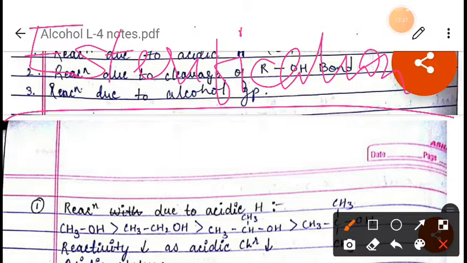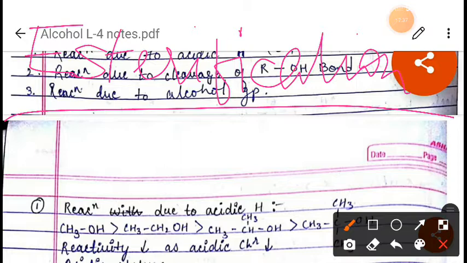What is the function of H2SO4 here? Here the H2SO4 acts as a protonating agent as well as a dehydrating agent. Here the alcohol will behave as a nucleophile, and H2SO4 will act as a protonating agent as well as a dehydrating agent.